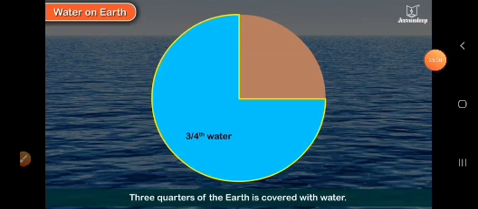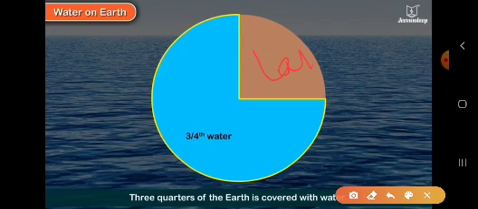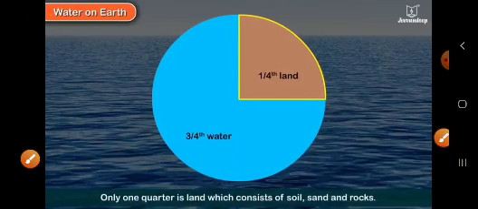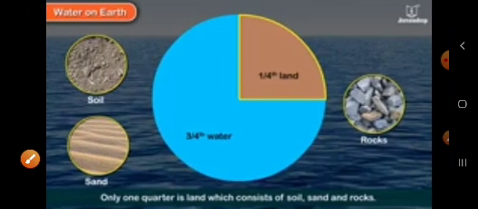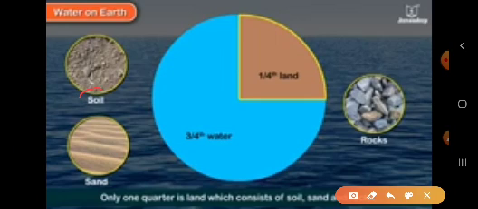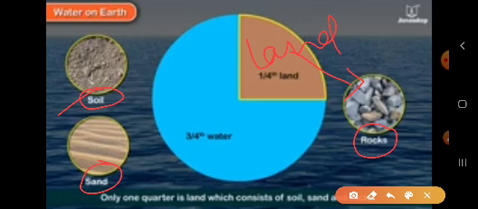Children, first let us know about land. The land is made up of soil, sand and rocks. Land is 1/4 part of the earth.